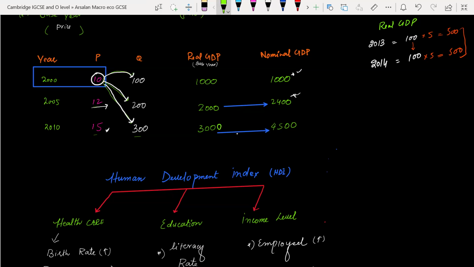But if we have to calculate nominal GDP, the price will change each time. When the quantity is 200, the price will be 12, and the answer will be 2400. When the quantity is 300, the price will be 15. By doing this calculation, we can calculate the value of nominal GDP.